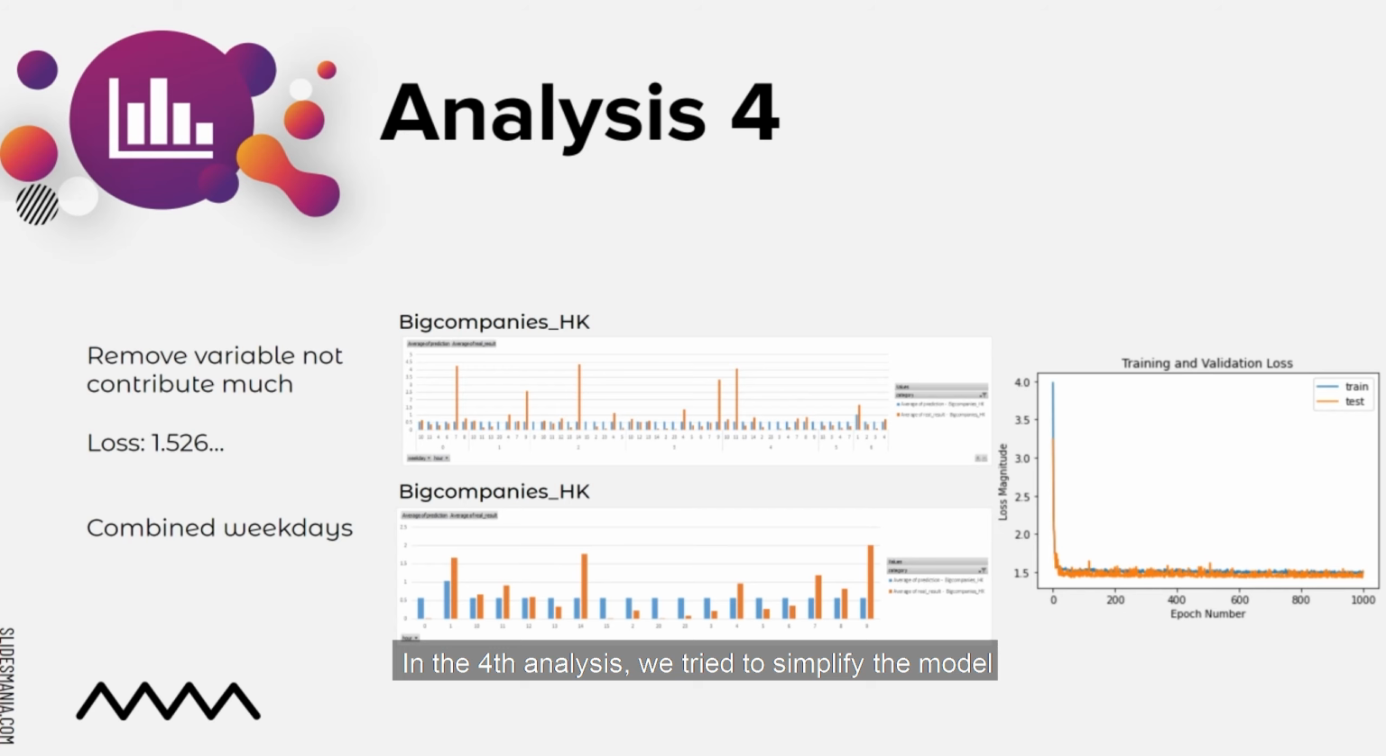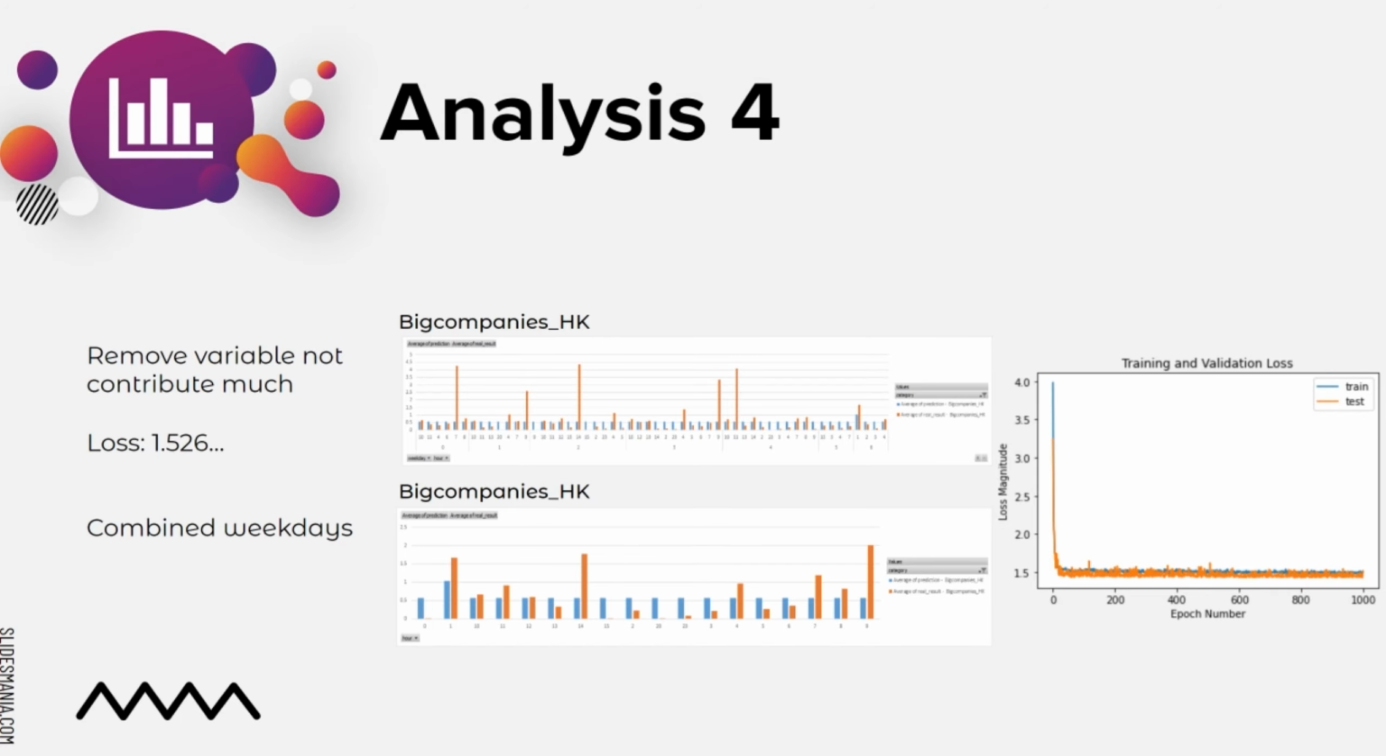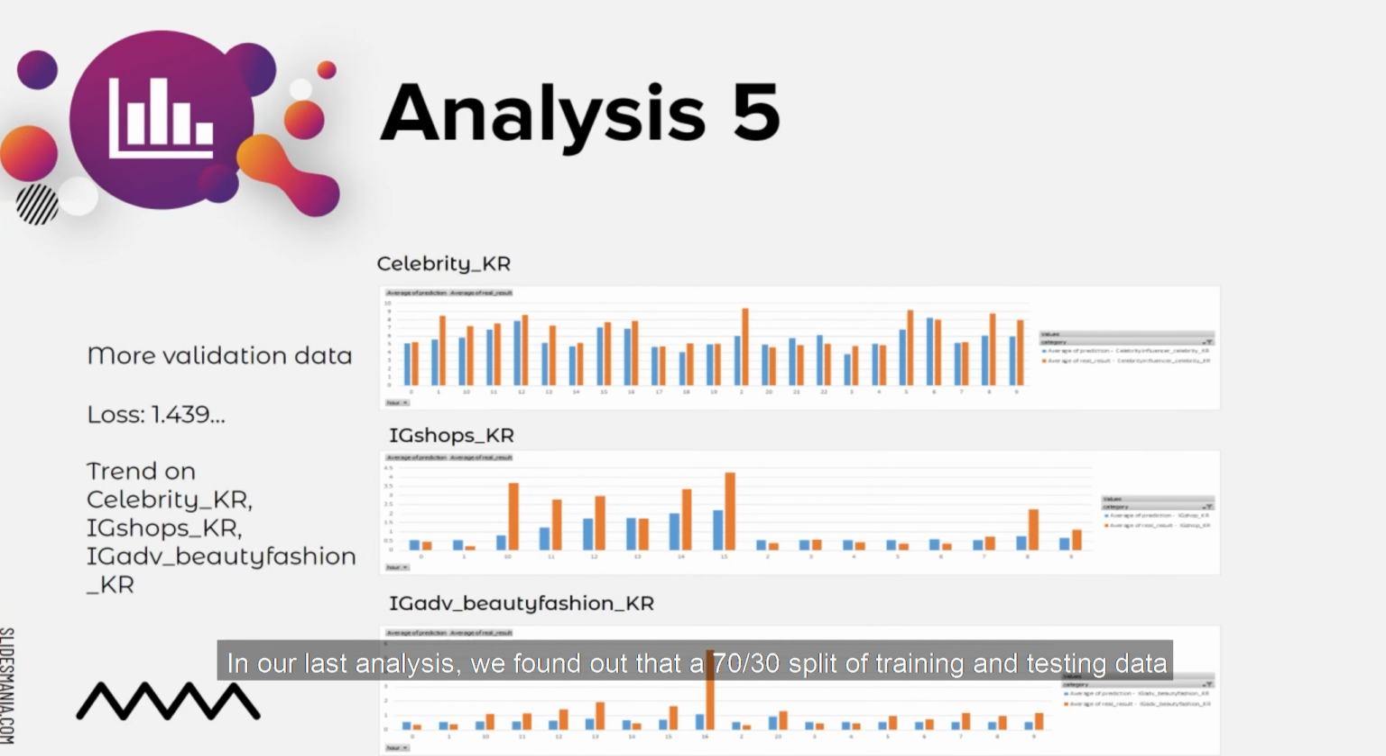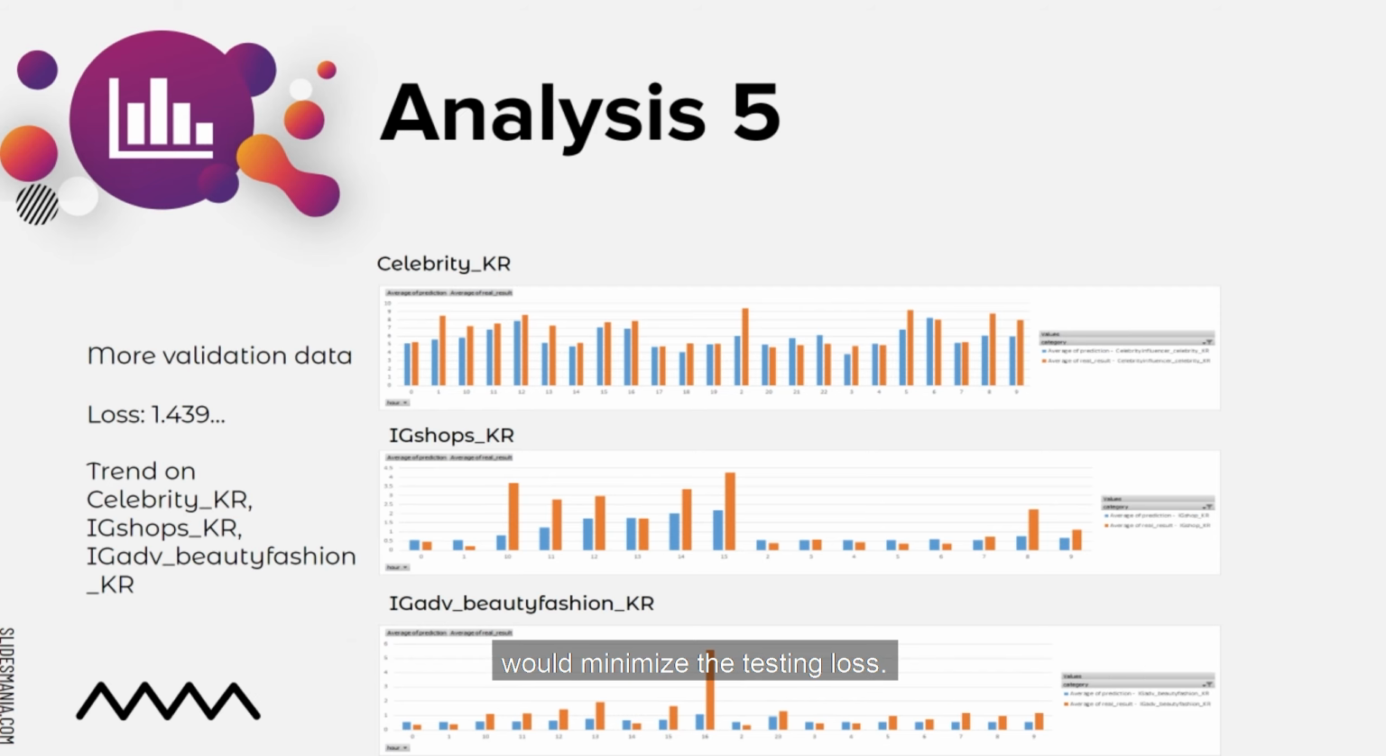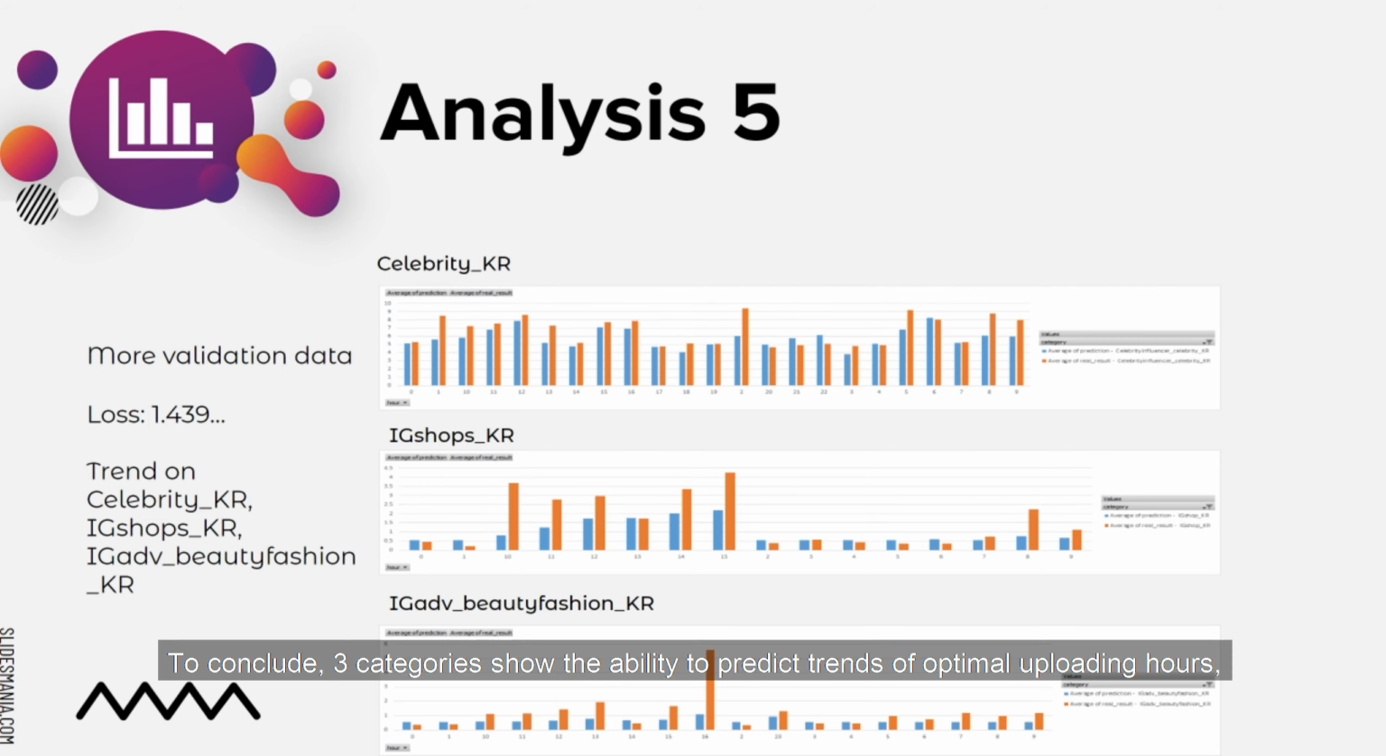In the fourth analysis, we tried to simplify the model by removing several data features from the model. We also decided to combine all weekdays in the evaluation, while still including weekday as a data feature in the model. We also need to pay some optimization effort to lower the testing loss in the next version of the model. In our last analysis, we found a 70-30 split of training and testing data would minimize the testing loss.